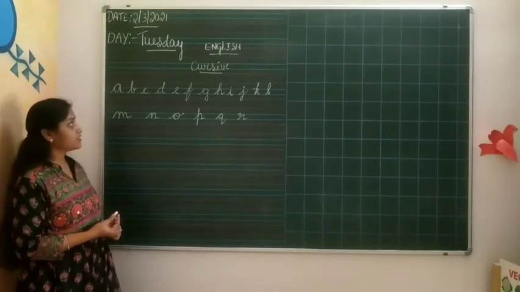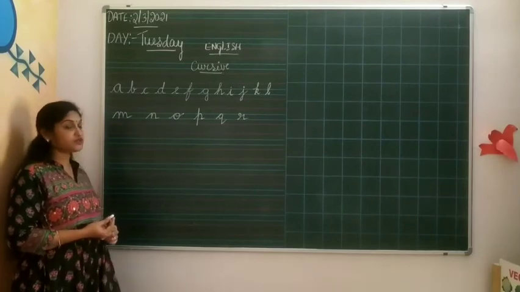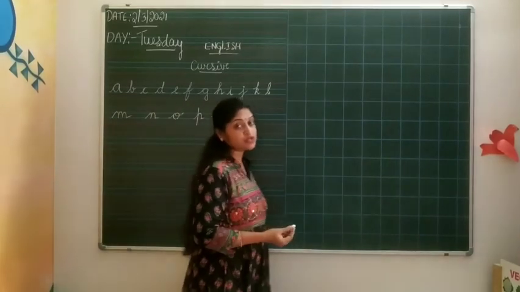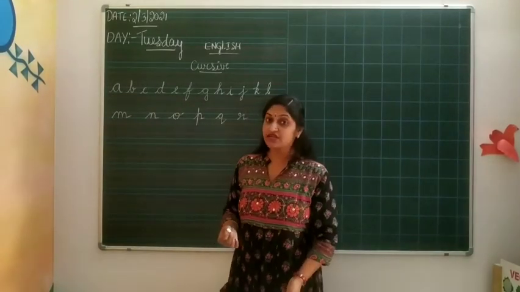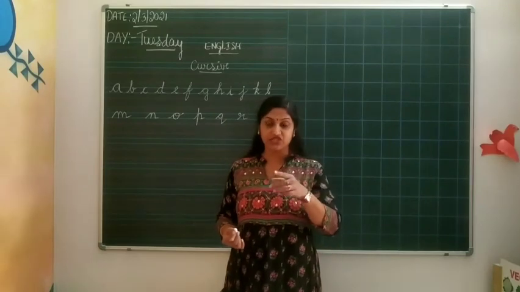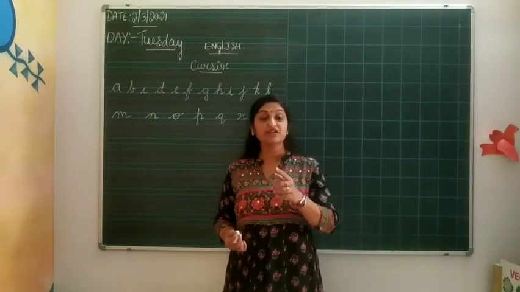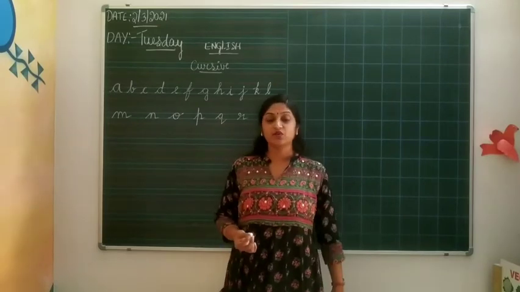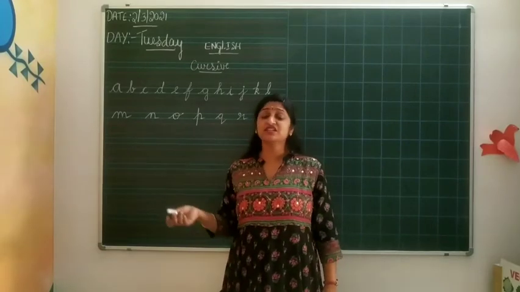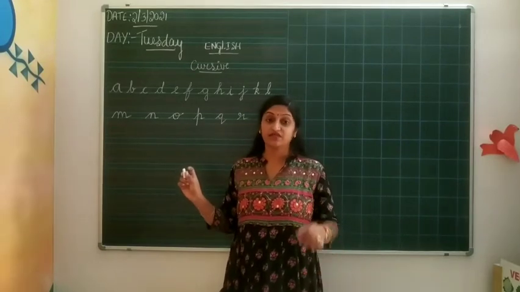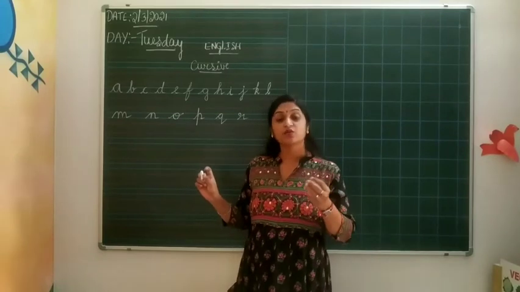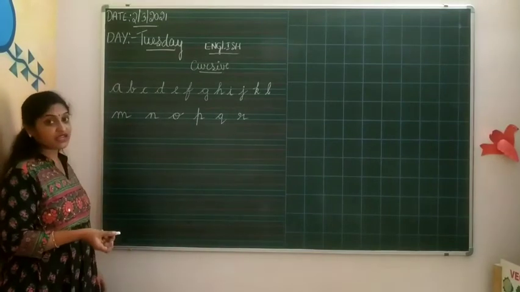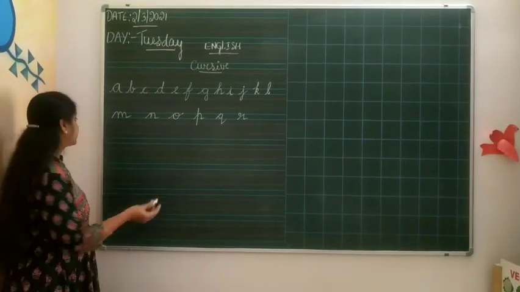These are the letters of cursive writing: M, N, O, P, Q, R. You know how to write these in your small letters, but cursive writing has sharp edges, sharp turnings and sharp tick marks, so that it will help you to join one letter with the other letter. So you have to learn a lot of this cursive writing. It will help you to improve your writing skills. Okay, I'll use all these things and show you how you can join the letters.